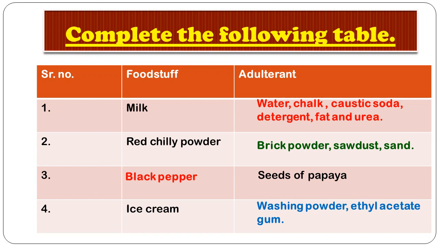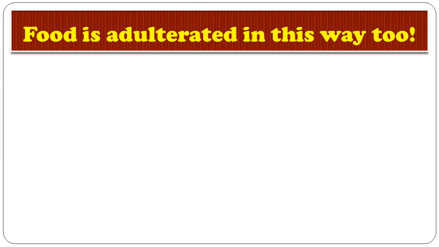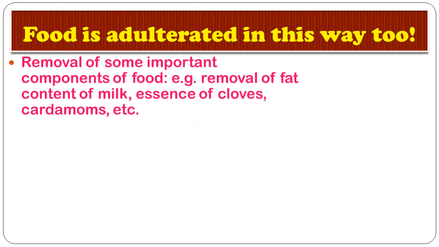Okay, so food is adulterated in this way too. Alright, so removal of some important components of food, for example removal of fat content of milk, essence of cloves and cardamom, etc. So we know that adulterants are added to this substance.